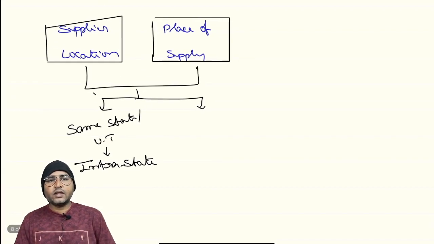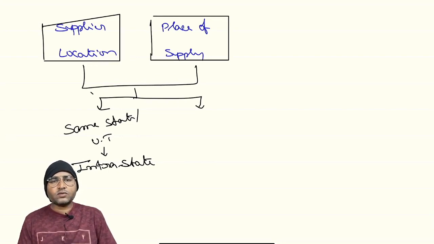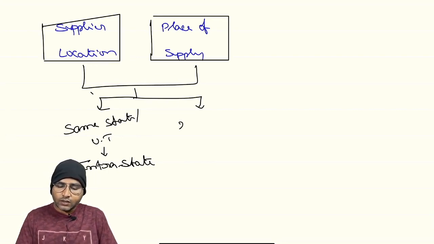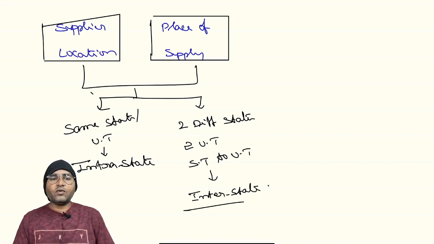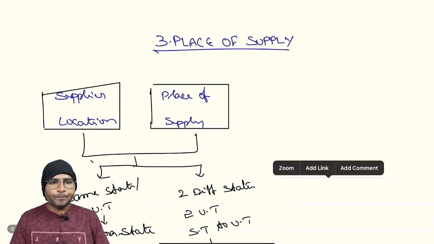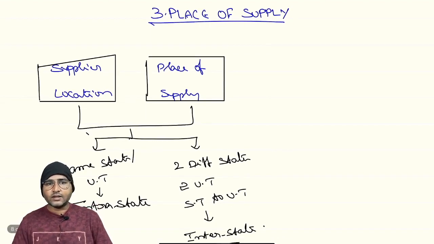Intrastate supply, right? Thereby we are liable for payment of CGST and SGST, or CGST and UTGST, depending upon the case. And the second one: suppose the supplier location and the place of supply are in two different states, or two union territories, or state to union territory, it shall be treated as an interstate supply, and thereby we are liable for payment of IGST. Is it clear now? So this is the general provision about the determination of intrastate supply and interstate supply.